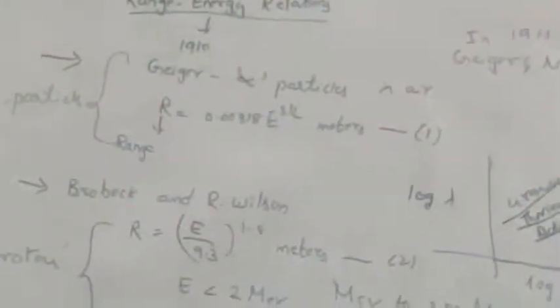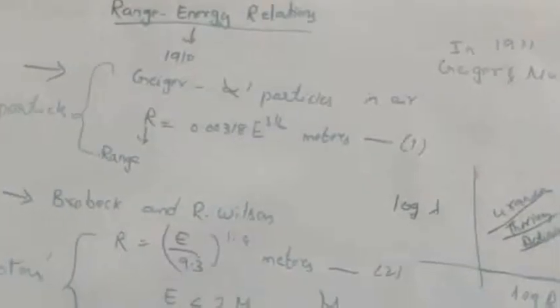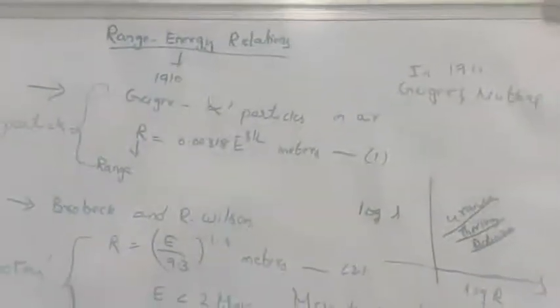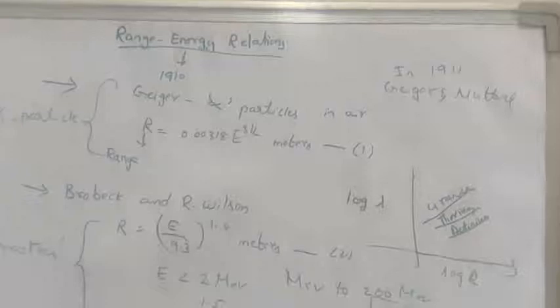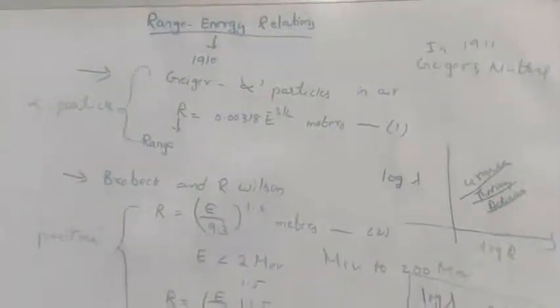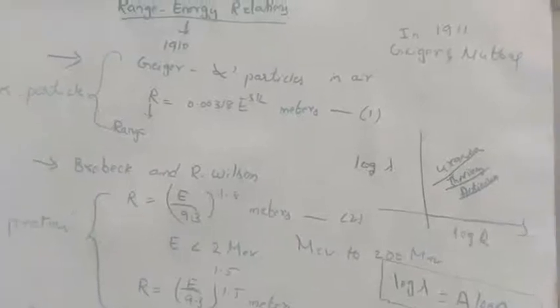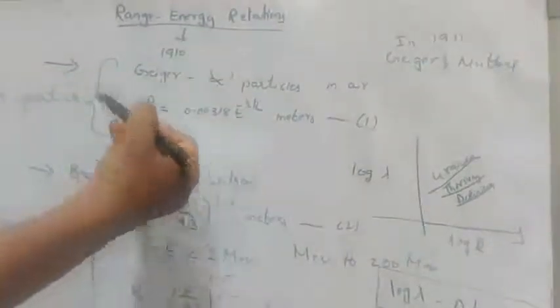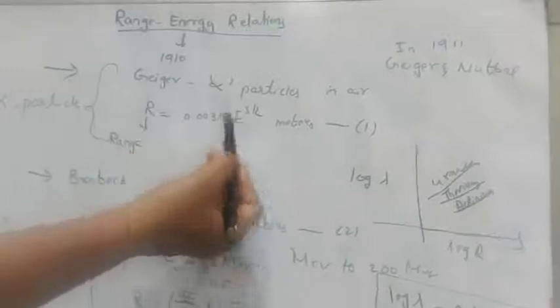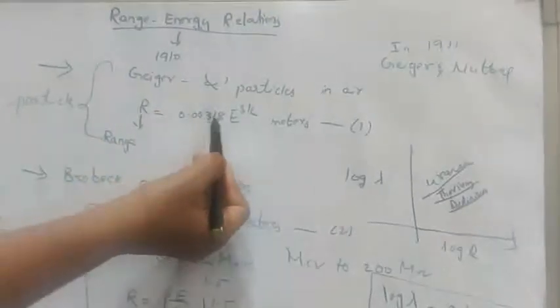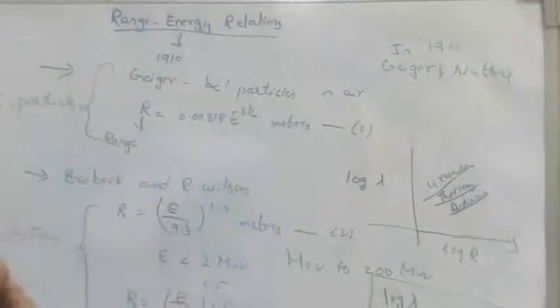First, coming to the range energy relation, we considered a physicist, Geiger. In the year 1910, he gave the range energy relation for alpha particles, expressed as R is equal to 0.00318 E power 3 by 2.